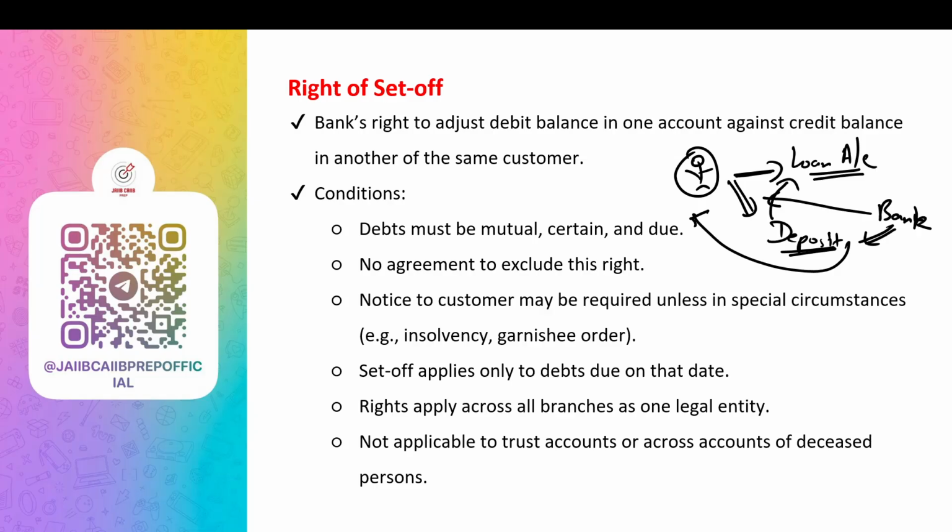Say you have a savings account of 20,000 with the bank, and a loan account with an unpaid amount of 15,000. Now the bank can use 15,000 from your savings account to settle the loan. So this is called set off.